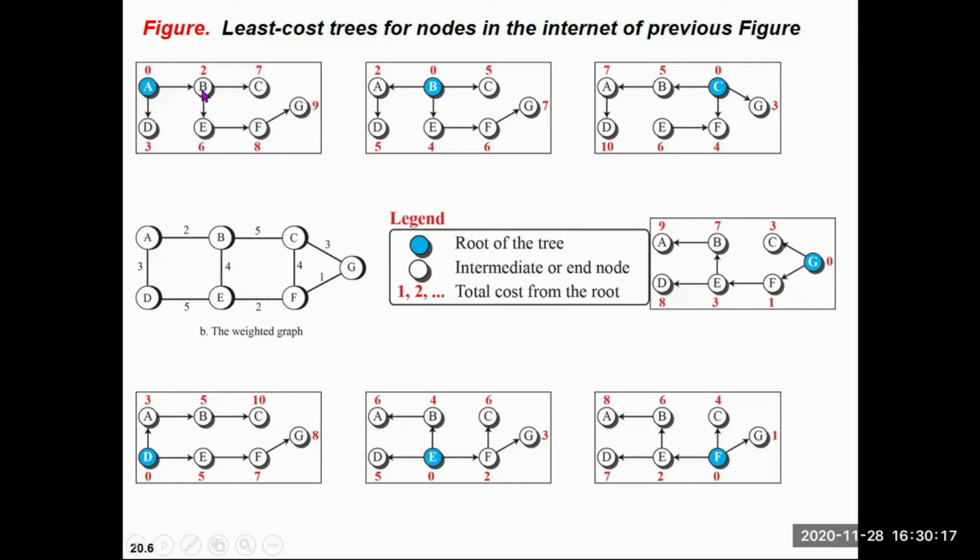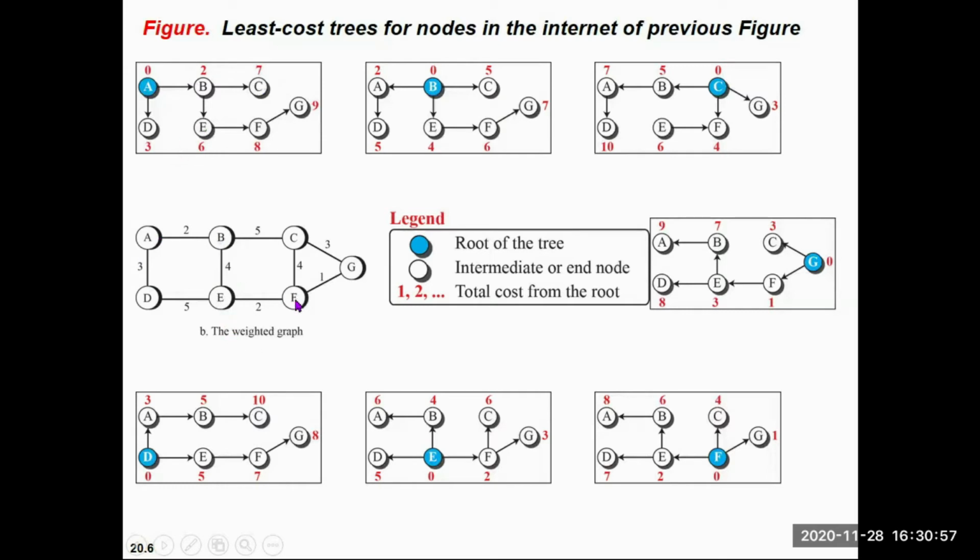The same case is with B. A to B, the least cost is 2, so I have written 2 here. If my destination is C and source is A, then the least cost will be 2 plus 5, so for C my least cost will be 7. If I consider E, I can reach E from this path also. From this path it is 5 plus 3, and from this path it is 4 plus 2. 4 plus 2 is 6, 5 plus 3 is 8. So 6 is less than 8, so my least cost is 6. That's why I've written 6 here.